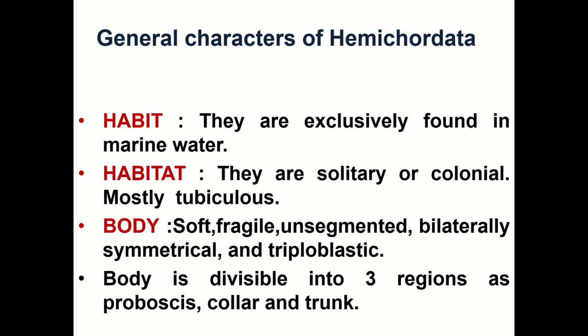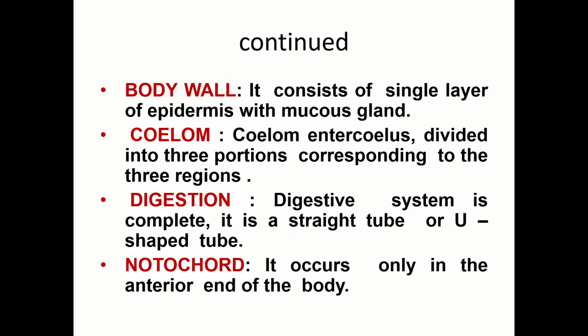Body: it is soft, fragile, unsegmented, bilaterally symmetrical, and triploblastic. The body is divided into three regions: proboscis, collar, and trunk. Normally the classification is head, trunk, and tail, but here see the difference. The tail is totally absent. The body is divided into the proboscis, the front region with no head, a collar, and a trunk. The body wall consists of a single layer of epidermis with mucous glands.